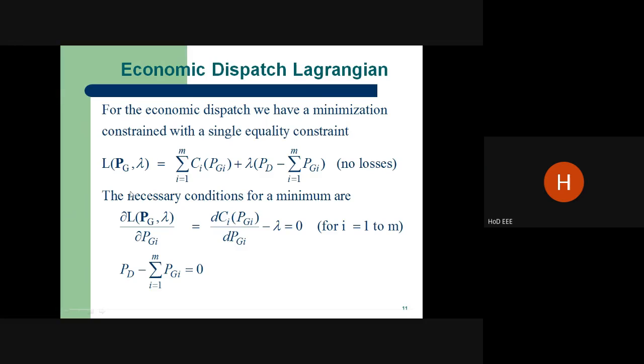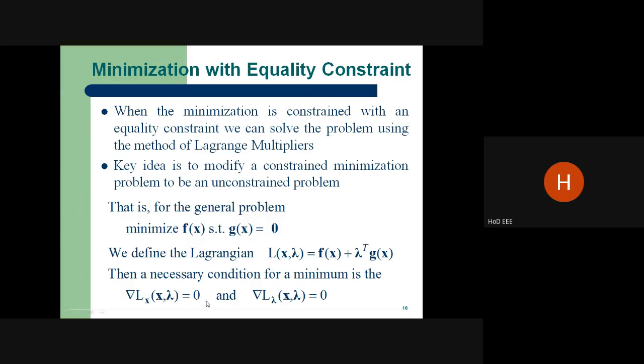Here the Lagrangian function of the power generation with the incremental cost is the total cost plus lambda times the demand minus the power generation, which should be zero. That is the equality constraint. So for the necessary condition for the minimum, we take the derivative of this function, as told earlier.